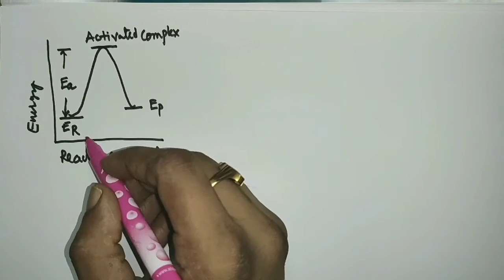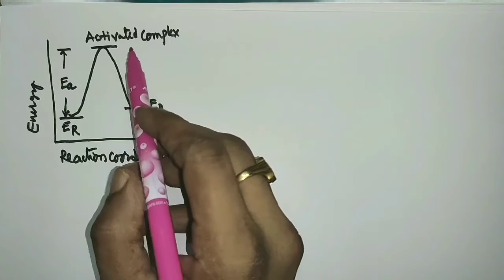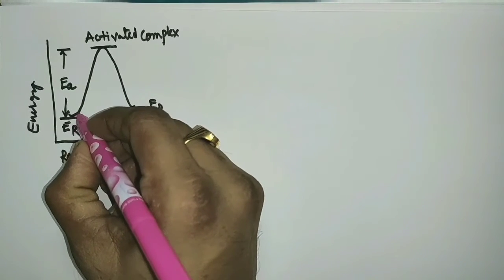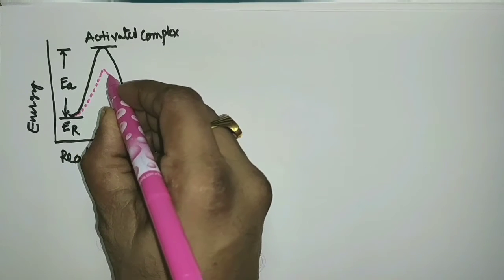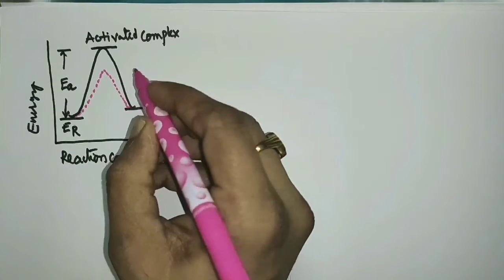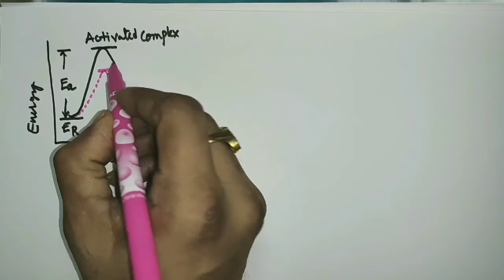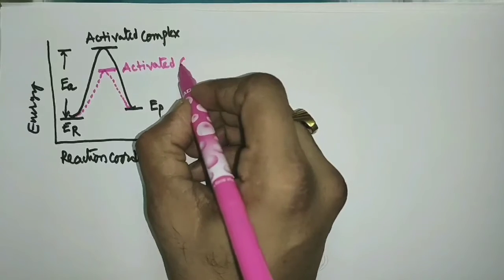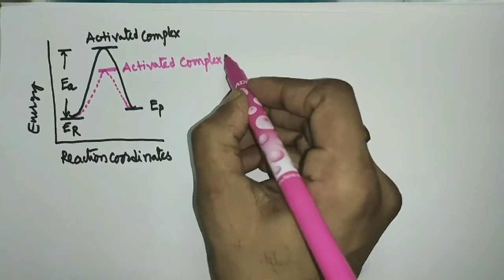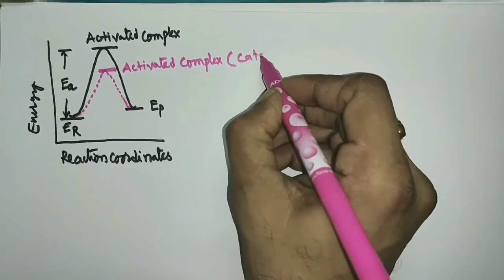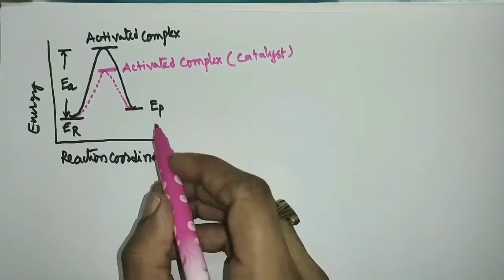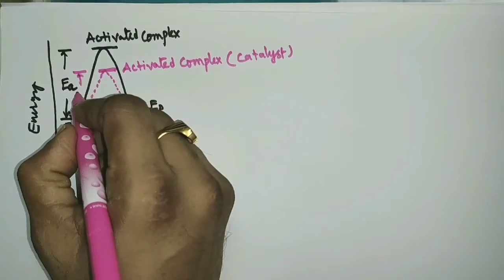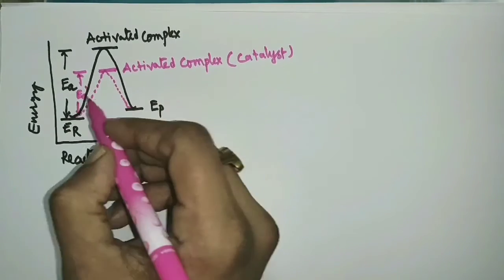If this reaction takes place in presence of a catalyst, it creates an activated complex which is different from this. So you will get a new reaction path. So this will be the activated complex in the presence of catalyst. So now the activation energy of this reaction will be this.